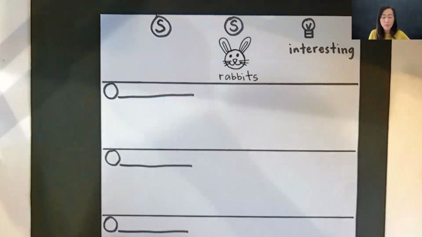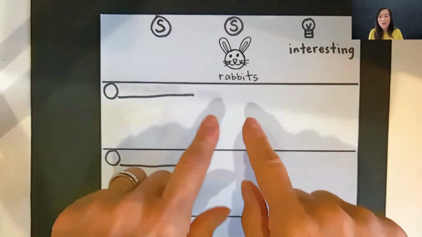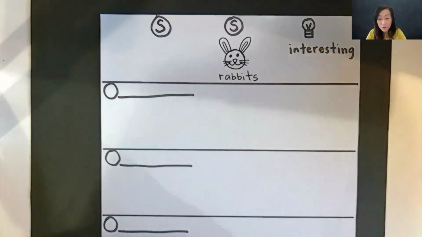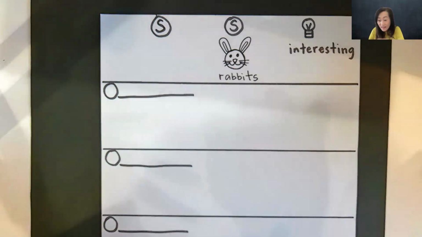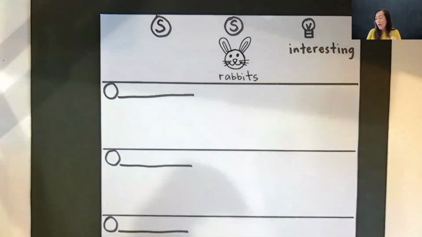So now, where are rabbits? Rabbits, where do they live? There's lots of places that they can live, huh? Rabbits can live in your backyard. Rabbits can live in the meadow. Rabbits are found like on the hills and the mountains. Maybe they're in the desert. They might have some at the zoo too, right? Like we can look at different animals at the zoo. They could be at your school. Have you seen rabbits at your school? Yeah, sometimes we have rabbits that are living in the, they create holes, you know, and a burrow, and then they go in there. Lots of different places.